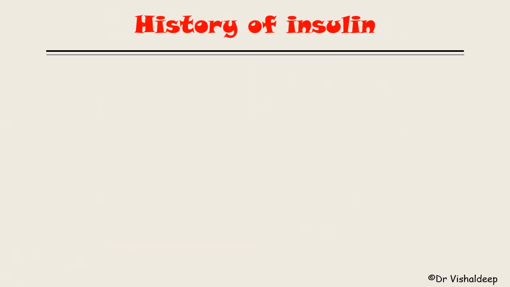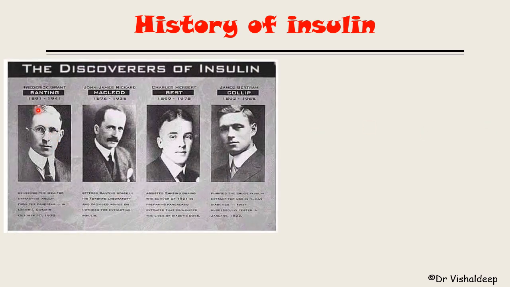The history of insulin: the Nobel Prize was given to two scientists named Banting and Macleod. The discovery of insulin was done by Banting with the help of his student Charles Best. These scientists removed the pancreas from a dog, and then saw that the dog showed the symptoms of diabetes mellitus.